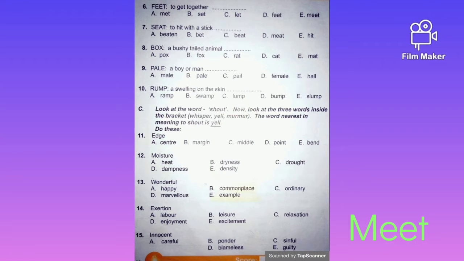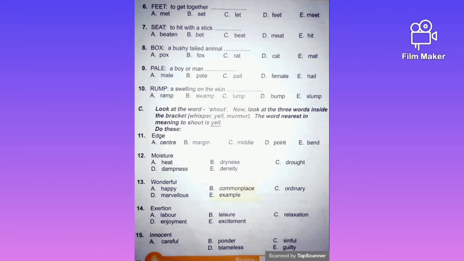We have sit. So we have to look for a word that has the same sound with it, but it means to hit with a stick. So let's see. Beating. No, that's the past tense of beat. We have sit, bet. No. We have beat. Sit, beat.